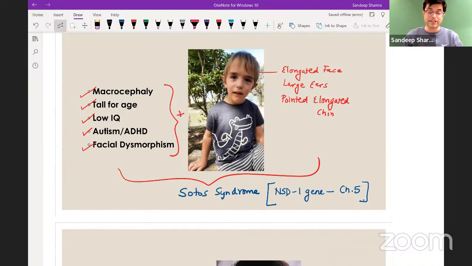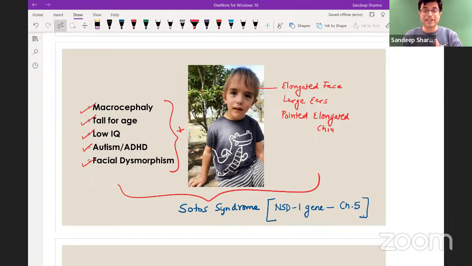This is not Fragile X. A Fragile X syndrome child will have macrocephaly, large ears, large jaw, large testis. Actually, the hallmark of Fragile X syndrome is bilateral macroorchidism. If the examiner fails to mention it, and if they say the patient has facial dysmorphism along with autism and ADHD being the prominent findings, the likely diagnosis is Sotos syndrome.